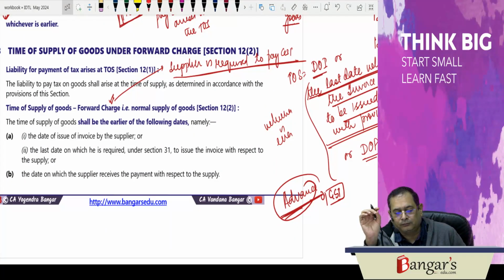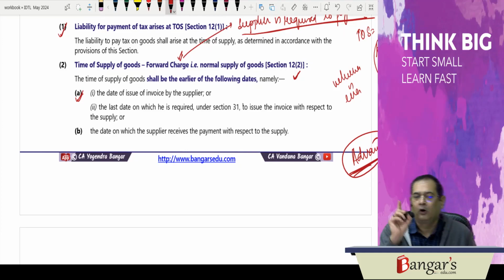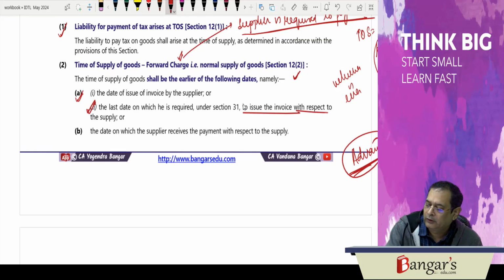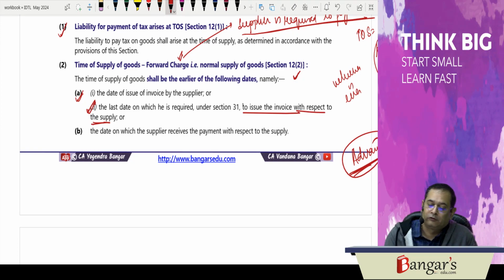So fundamentally, the time of supply of goods shall be the earlier of the following dates. 12.2 clause A provides that it is the date of issue of invoice by the supplier, or the last date on which he is required under section 31 to issue invoice with respect to supply, or the date when the supplier receives the payment in respect of such supply, whichever is earlier.